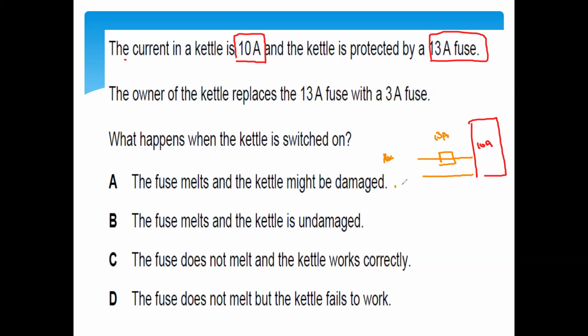We have a live wire and a neutral. The owner of the kettle replaces the 13 ampere fuse with a 3 ampere fuse. First it was fitted with a 13 ampere fuse, but what he did was replace the 13 ampere with a 3 ampere. What happens when the kettle is switched on?